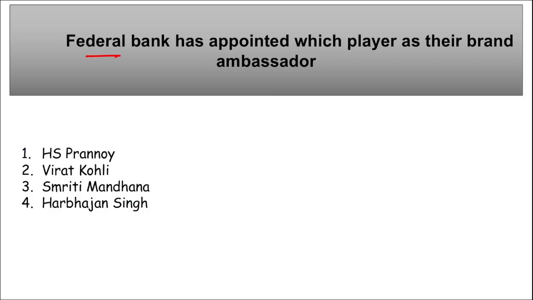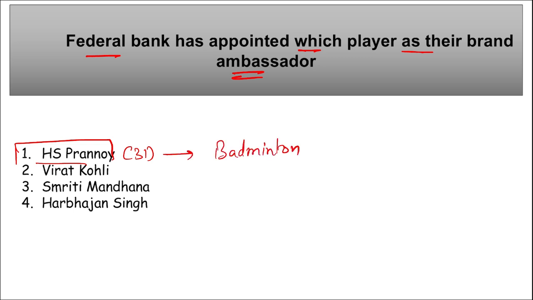Next, Federal Bank has appointed which player as their brand ambassador? So HS Pranoy has been recently appointed as the brand ambassador of Federal Bank for brand promotion. HS Pranoy, he is 31 years of age. He is related to which sport? He is related to badminton. Right? And under this partnership, Federal Bank will be the exclusive banking partner here, and HS Pranoy will be the brand ambassador of Federal Bank. Correct. If we talk about Federal Bank, who is the managing director and chief executive officer?